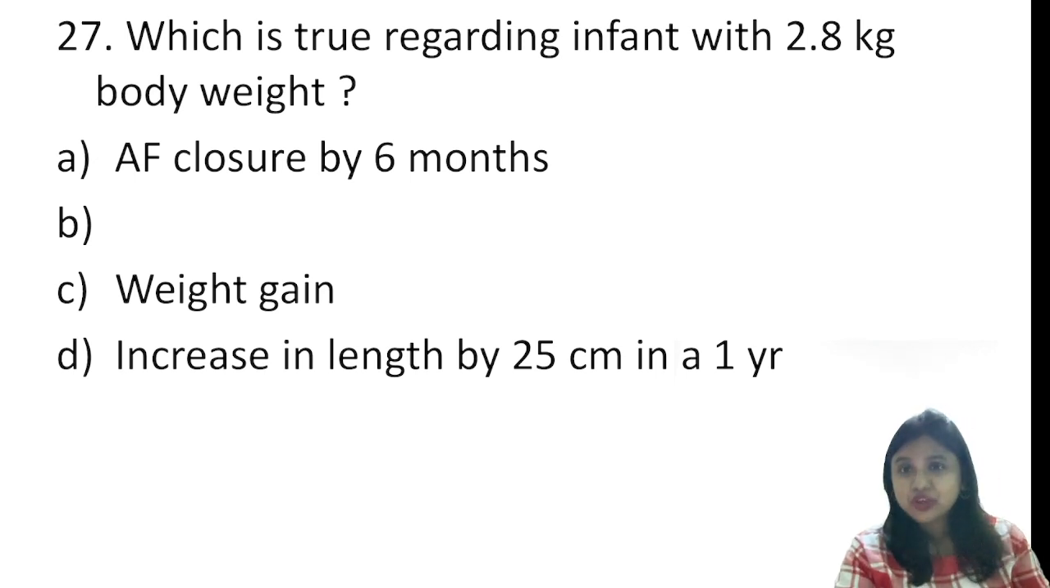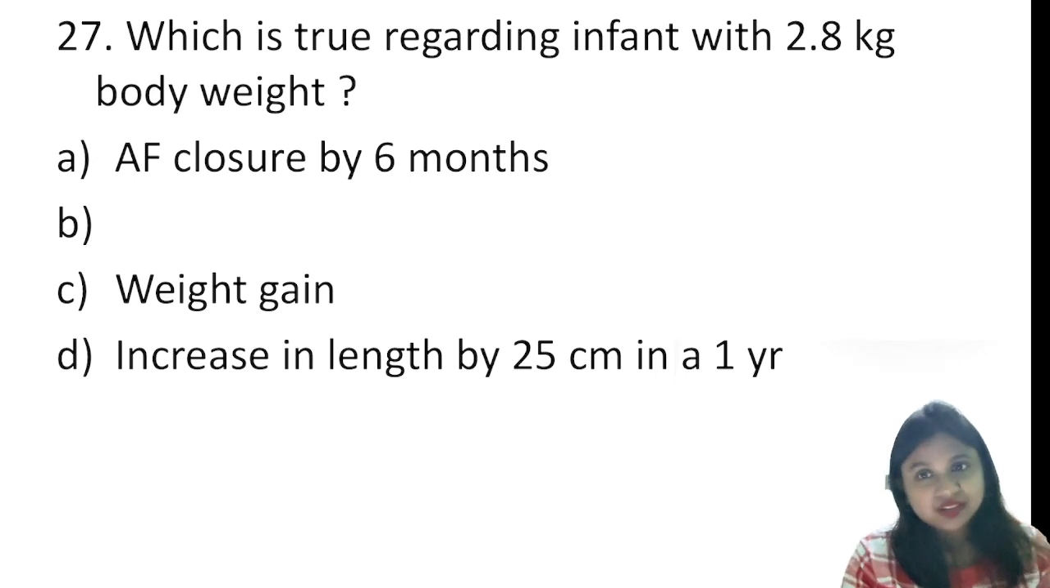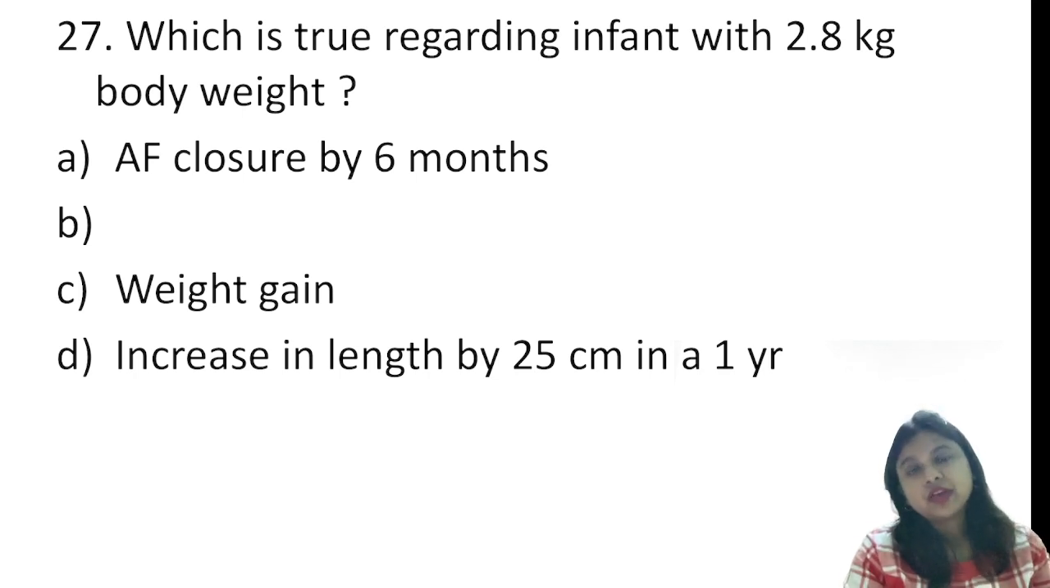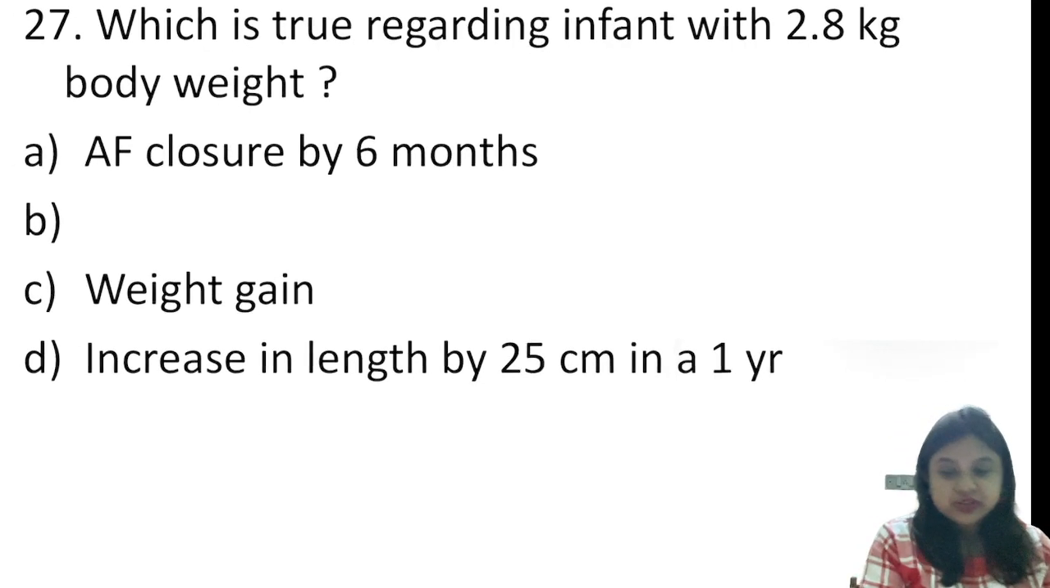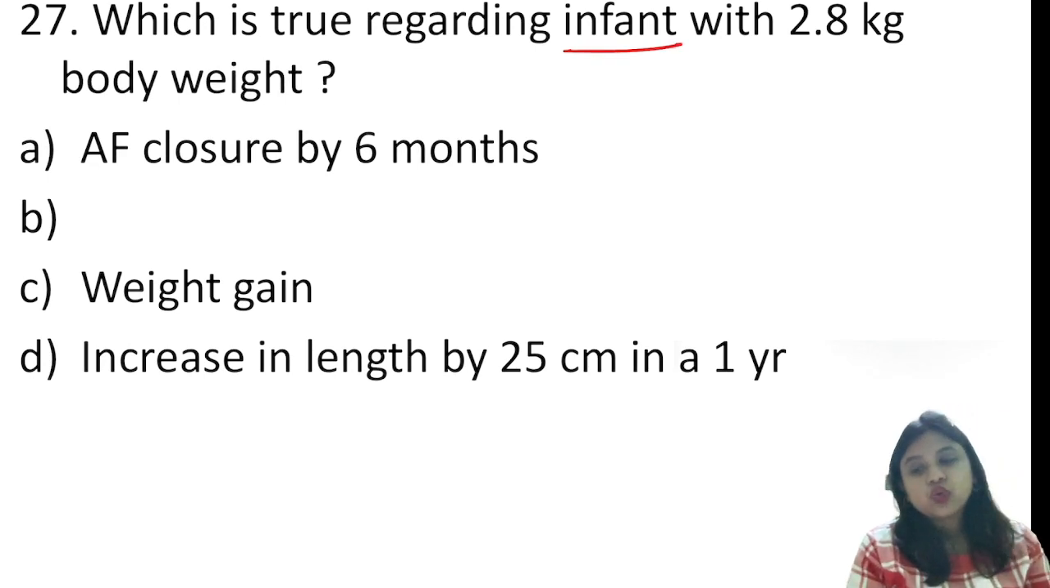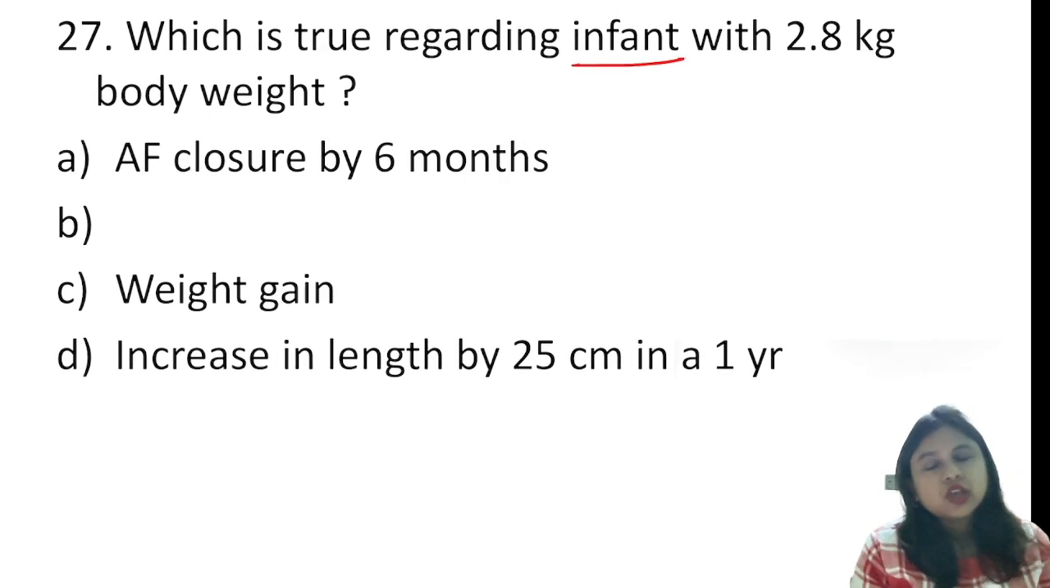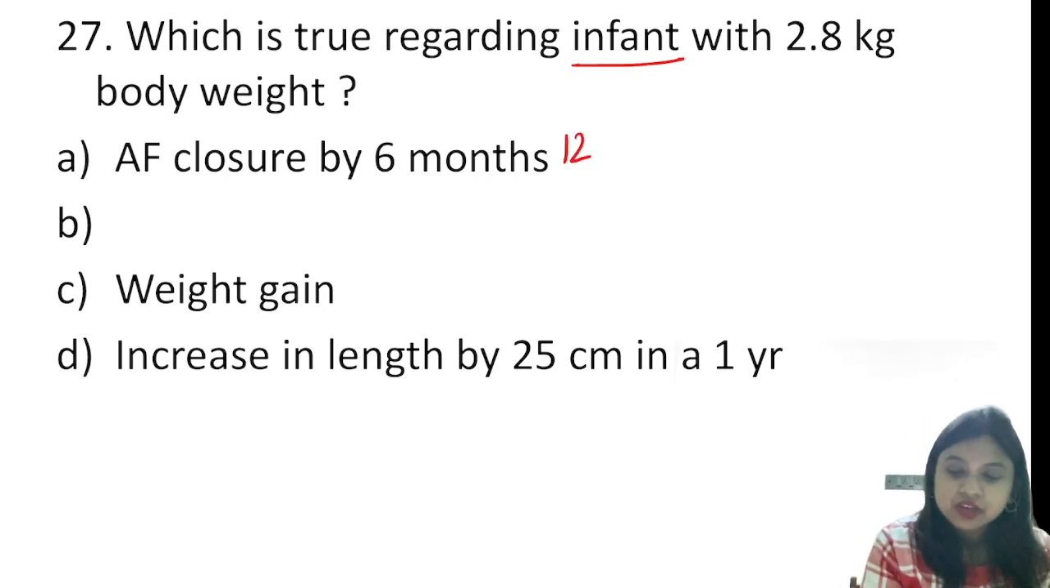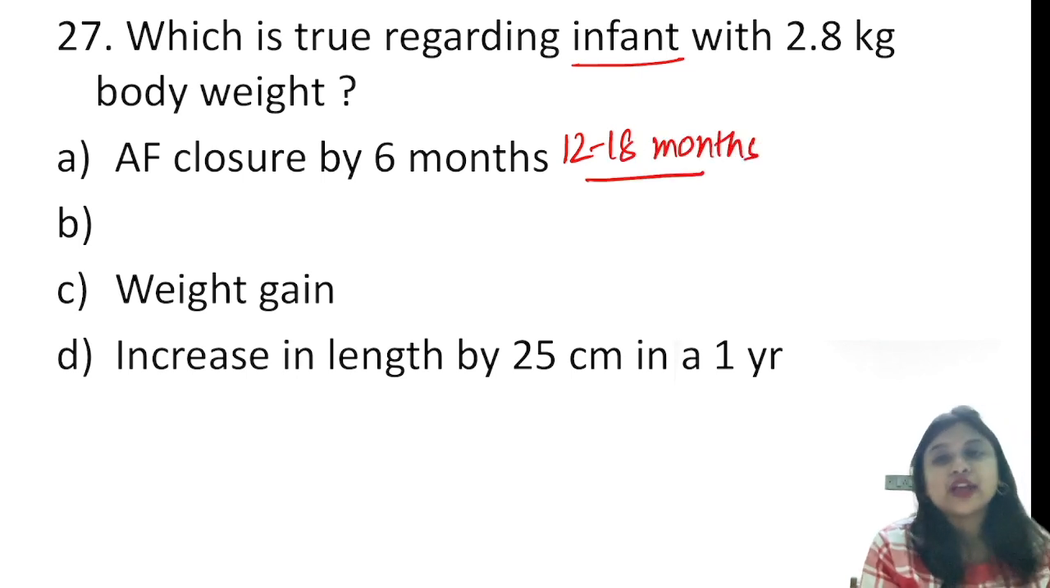But I will try to give you the exact concept regarding this, which is true regarding an infant with 2.8 kg body weight. So it's an infant, right? And the body weight is 3 kg. So, anterior fontanelle closure by 6 months, this is not true because anterior fontanelle closes by 18 months. If it closes prematurely, it is called craniosynostosis.